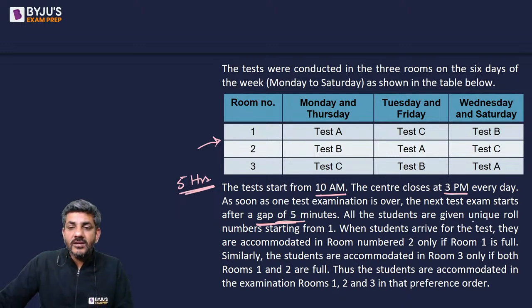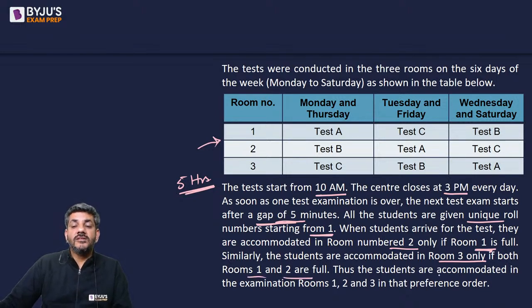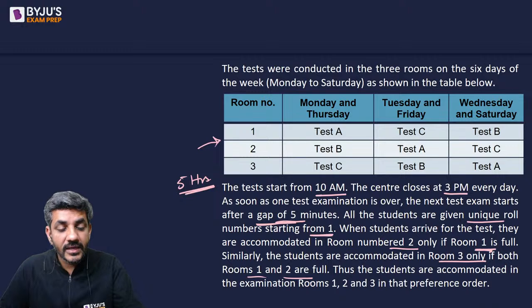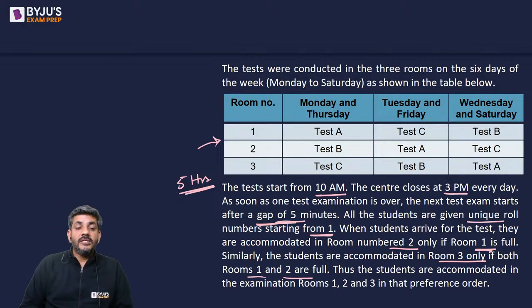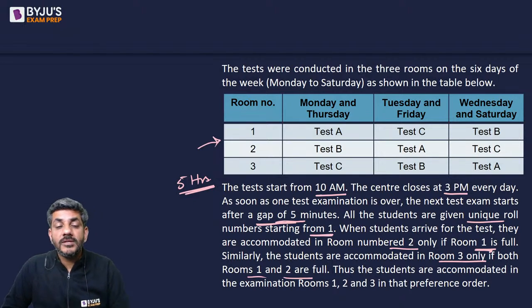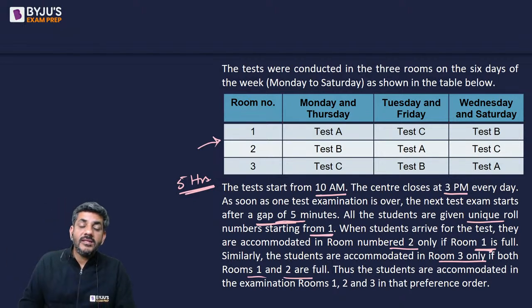All the students are given unique roll numbers starting from 1. When students arrive for the test, they are accommodated in room number 2 only if room number 1 is full. Similarly, the students are accommodated in room number 3 if both rooms 1 and 2 are full. Thus, the students are accommodated in examination rooms 1, 2, 3 in that preference order. That means a student will be accommodated in room number 1 if it is available. But if room number 1 is not available, they would be accommodated in room number 2. Even if that is not available, then they would be put into room number 3. So that's how they are going to do it.